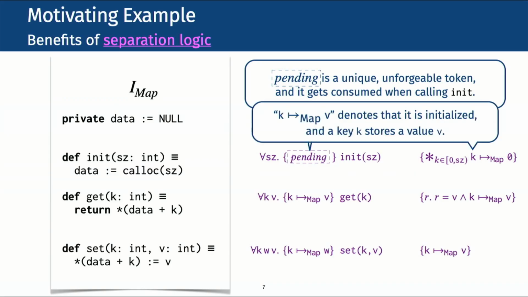Next, see the postcondition of init. Right after the initialization, every key in the map has value 0. We can see this in the postcondition. Here, k points to v means that the key k is currently storing the value v in the map. These points-to assertions are then taken as preconditions by the other operations, thus ensuring init is called first. So to sum up, if we can use stateful pre and post conditions, we can make sure init is called at most once and also before any other operation is called. Therefore, it will be very useful to combine refinement with this power of separation logic.